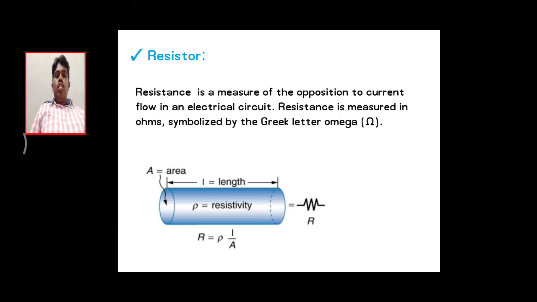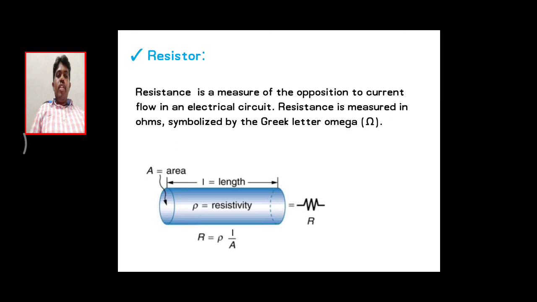Finally, the resistance of that particular material R equals, when we remove the proportionality, we get the constant rho. Here rho is the specific resistance. So the physical formula of the resistance is R equals rho into L by A, which is mentioned in the diagram. That is the physical formula of resistance. The resistor is measured in terms of the Greek letter omega.